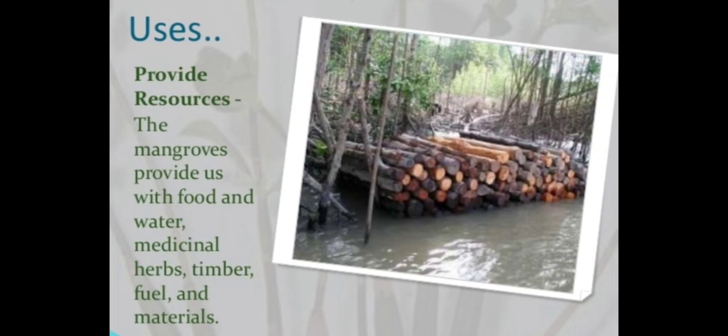Now, as a use, what does it do? It provides resources. The mangroves provide us with food and water, medicinal herbs, timber, fuel, and materials. These are the normal uses of these mangroves. So this comes under the biotic resources.